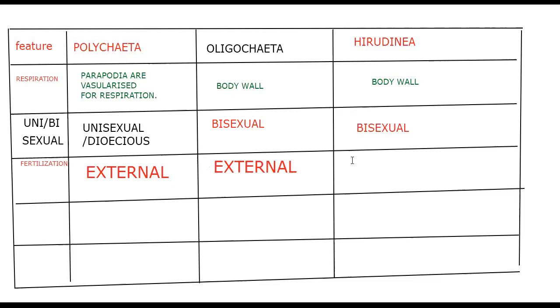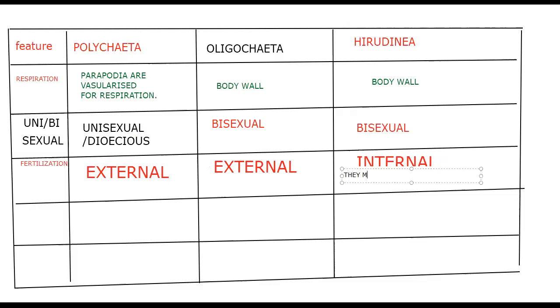Very interestingly, fertilization is internal in the case of Hirudinea. How can we say that? They have a male copulatory structure called the cirrus.